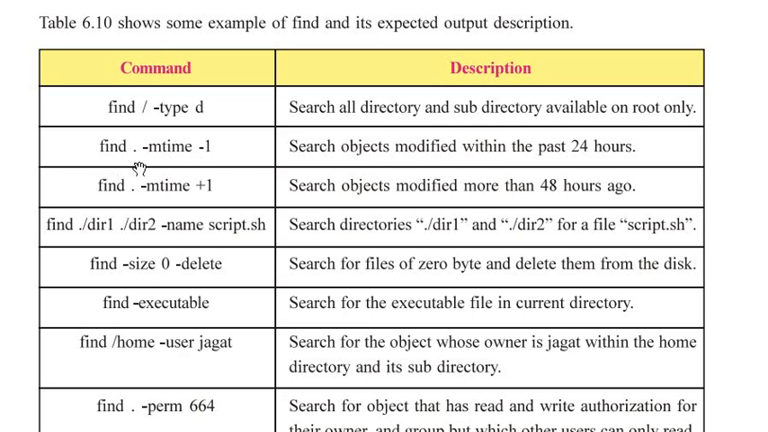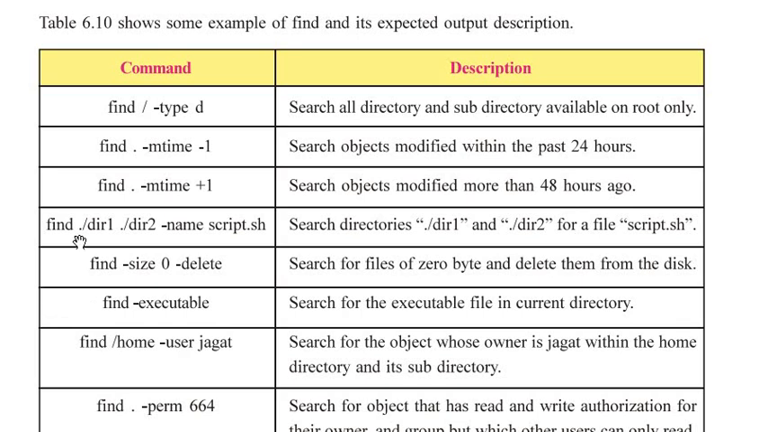Find . -mtime -1 searches objects modified within the past 24 hours. Then find . -mtime +1 searches all the objects modified more than 48 hours ago.